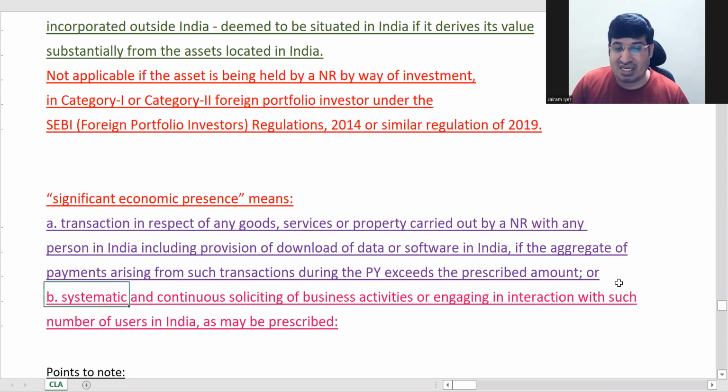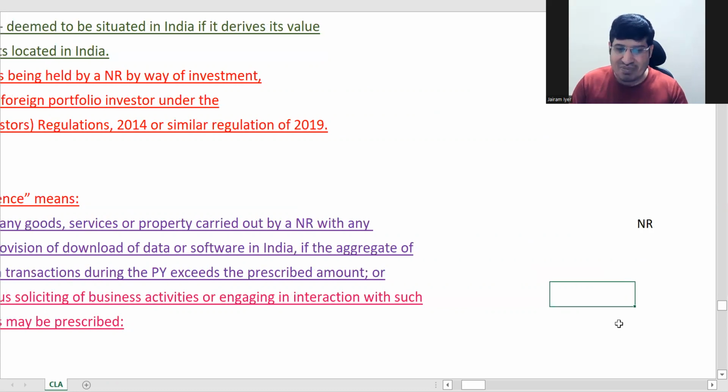If that person is engaging many users in India, like through YouTube and many other things nowadays, wherever people are selling products through the internet, so if he is soliciting business in India with such number of users as may be prescribed, here the prescribed figure is 3 lakh users.